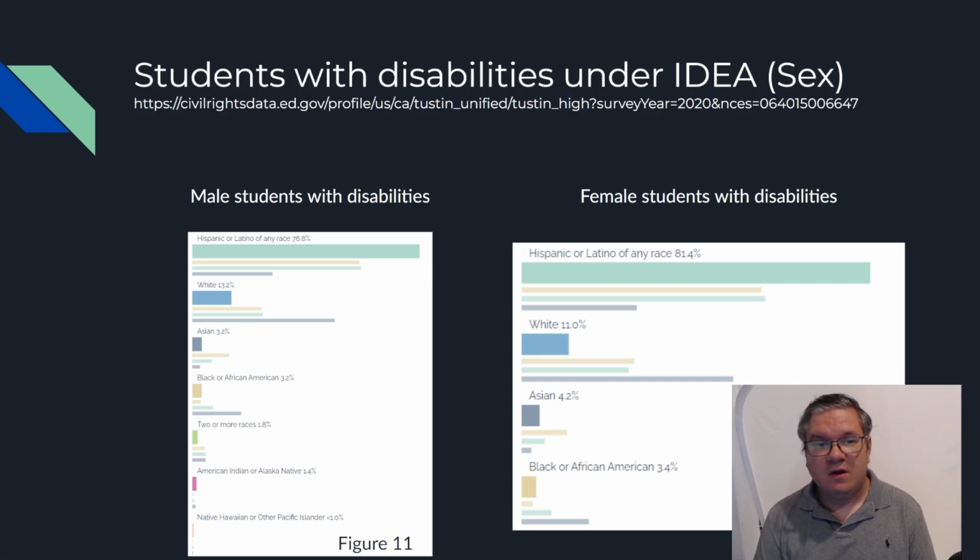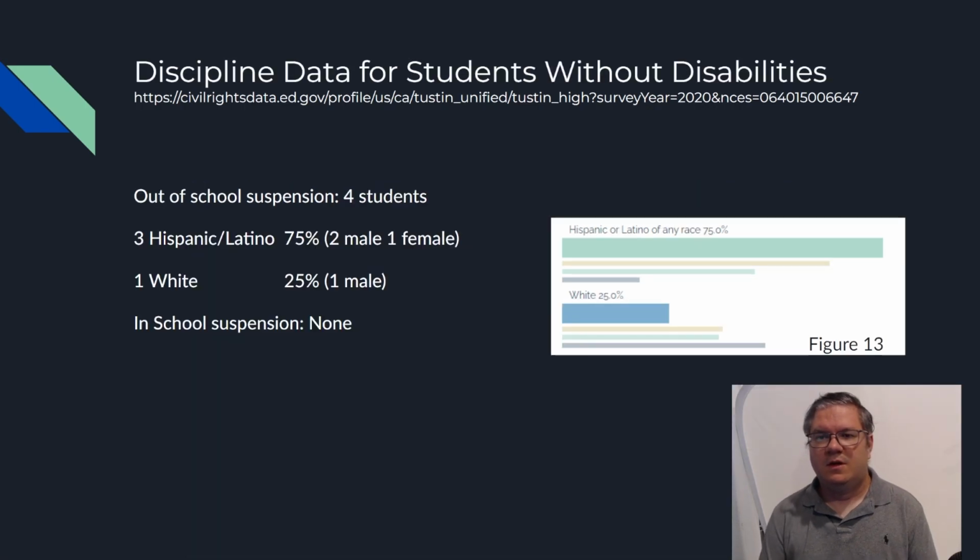I'll fix that. But yeah, we can see primarily Hispanic, following along with the trend pretty much of school-wide, though we do see less Asians being in the disability program versus their overall population of the school.